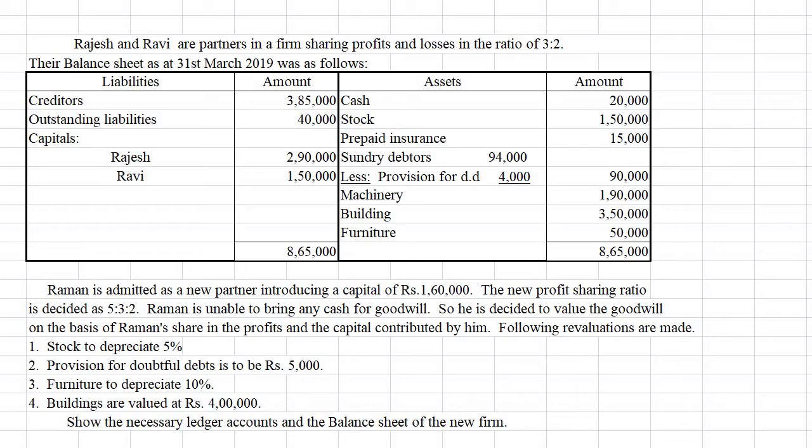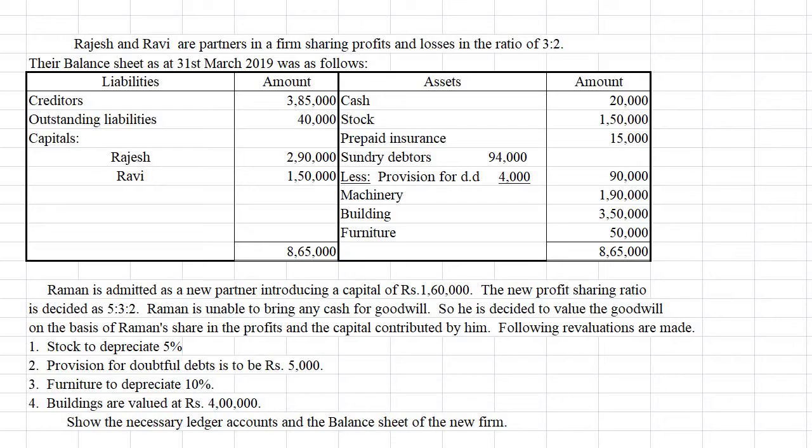Raman is unable to bring the goodwill in cash. So he decided to value the goodwill on the basis of Raman's share in profit and the capital contributed by him. This is the adjustment regarding hidden goodwill. That means his goodwill should be calculated based on his profit sharing ratio and the capital contributed by him. He has contributed 1,60,000 capital for 2 tenths share of profit. So on the basis of that, we will calculate goodwill. That we will study later. Before that, let us see the remaining adjustments.